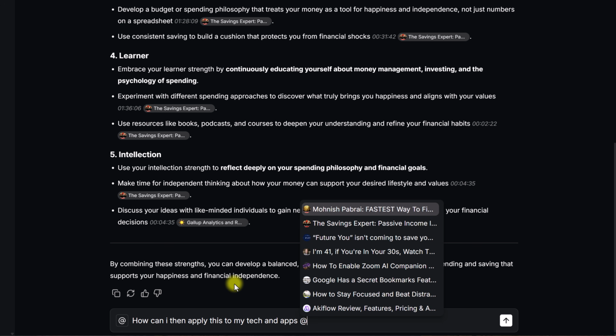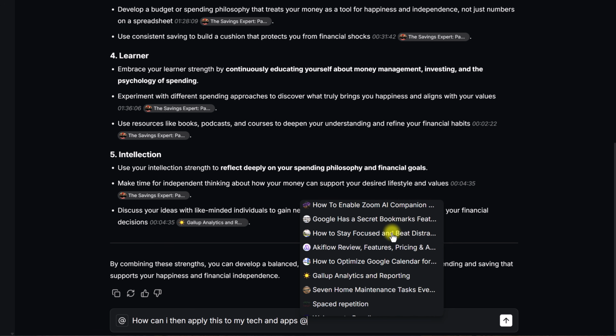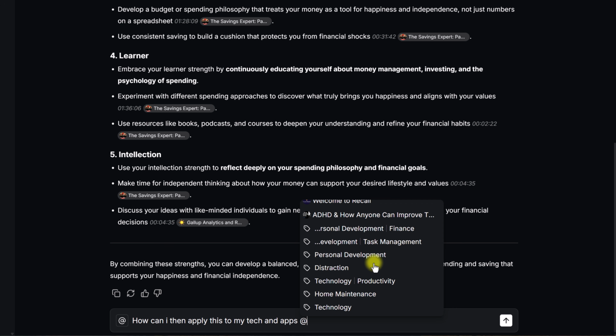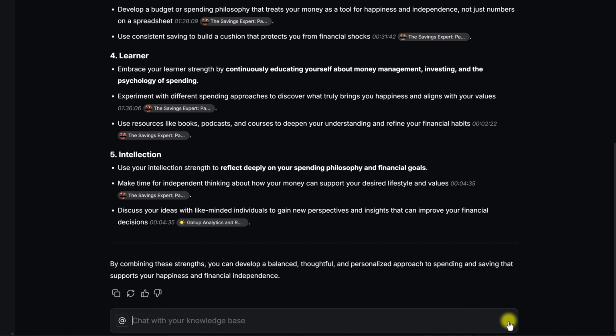And what I'm going to do is use the @ symbol. Now, what this is going to do is bring up a number of my sources, but it's also going to bring up my tags. So for example, I've got a tag here under technology called productivity, where I have a number of technology and productivity hacks and tips in there. I'm going to use that as its source.